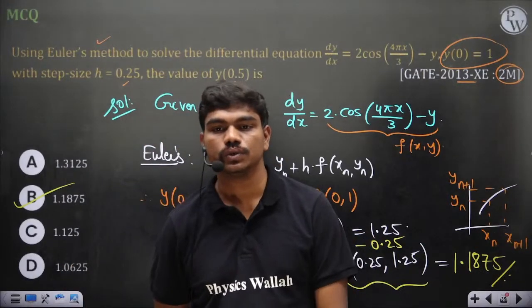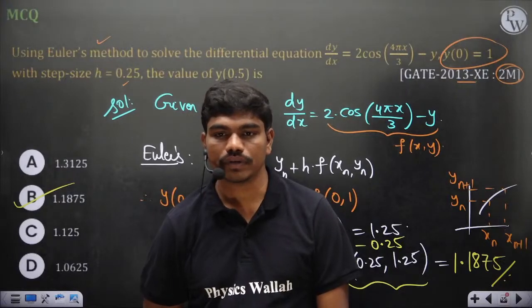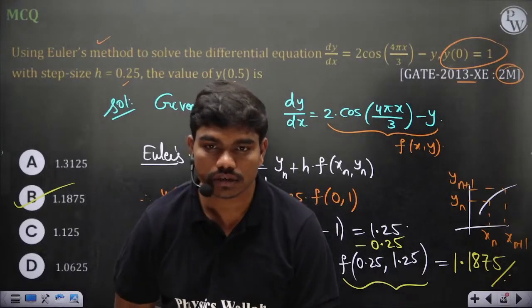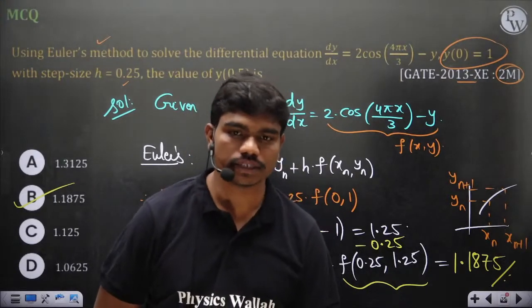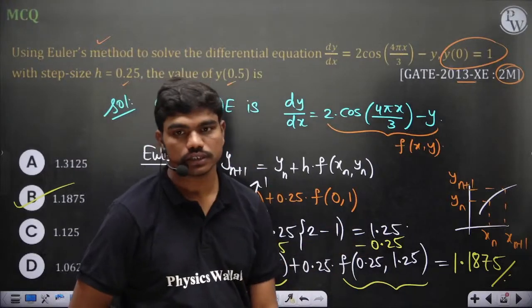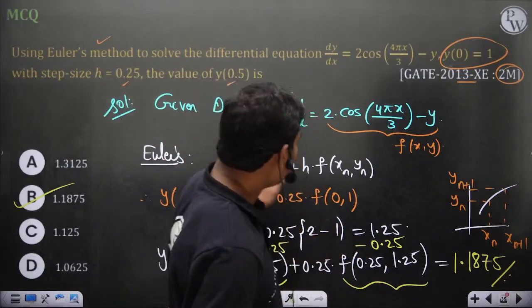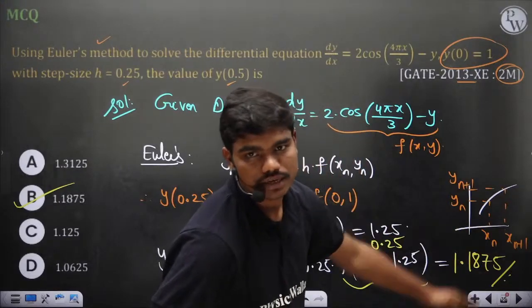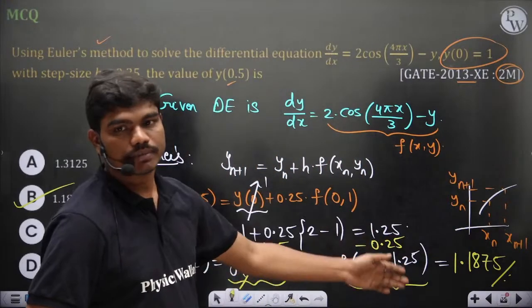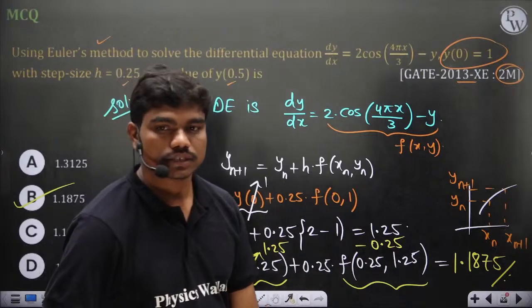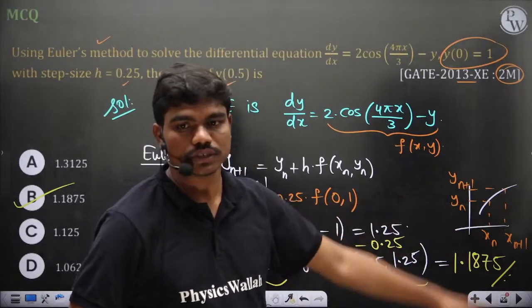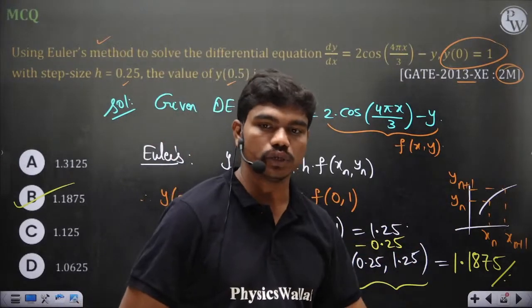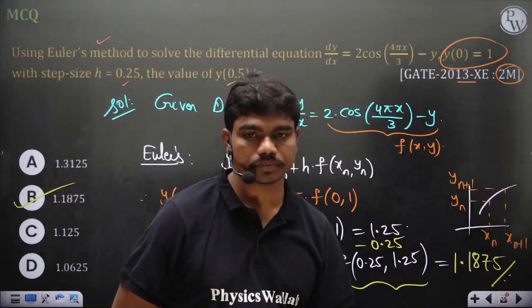You applied forward Euler method, right? Yes, it's forward Euler. If it's backward, then it should be like y_n minus 1 equal to x_n, h into that function. Sometimes it ends up non-linear, then you will solve using Newton-Raphson technique.